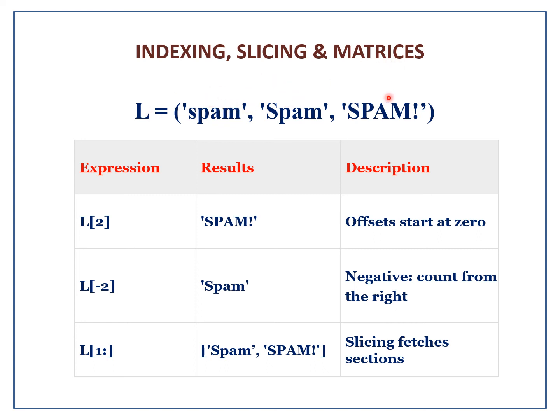While going from the left side it is 0, 1, 2, but while coming from the right side it is minus 1, minus 2 and minus 3. So here you can see the expression L of 2, and this is the output here. L of minus 2, this is minus 1 and this is minus 2. So this has been printed here.